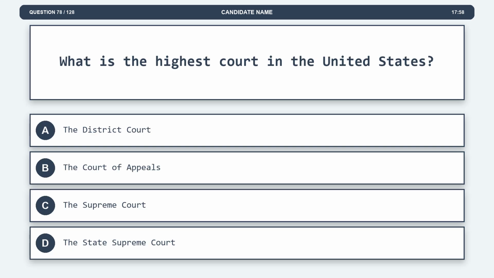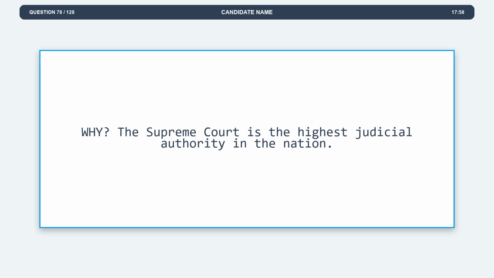Question 78. What is the highest court in the United States? Option A, the District Court. Option B, the Court of Appeals. Option C, the Supreme Court. Option D, the State Supreme Court. The correct answer is option C, the Supreme Court. Explanation. The Supreme Court is the highest judicial authority in the nation.